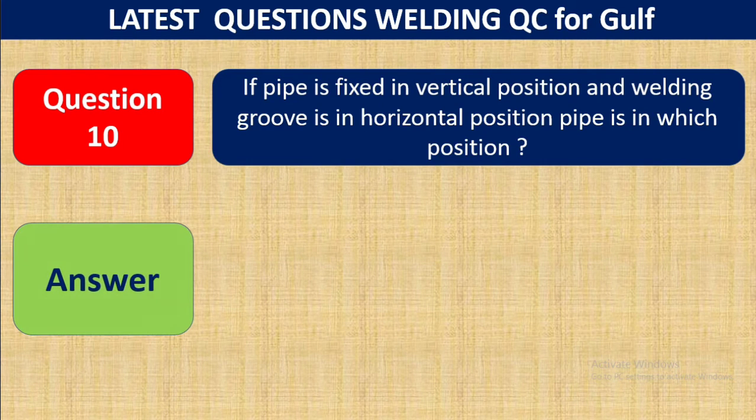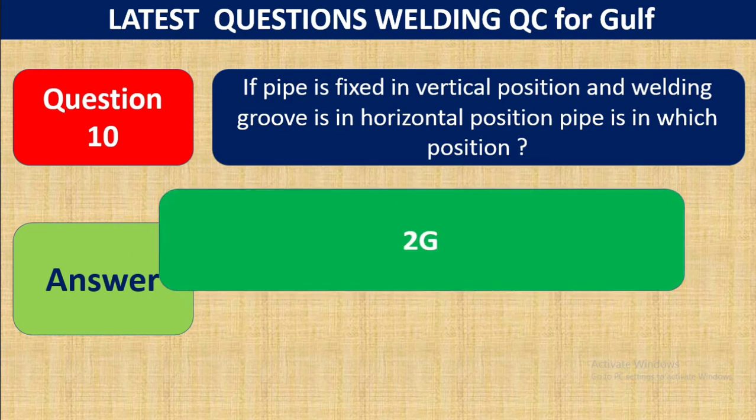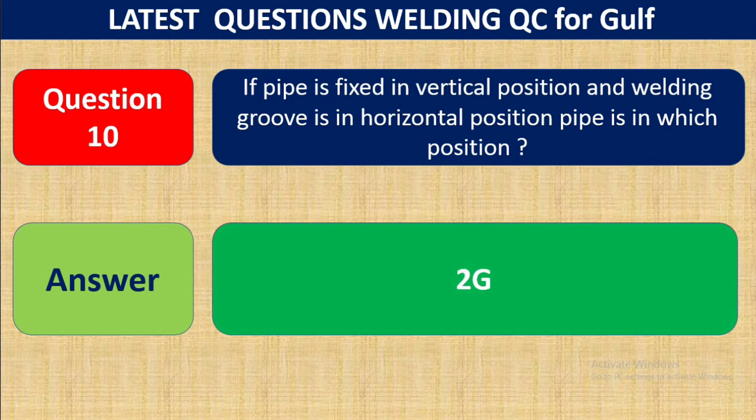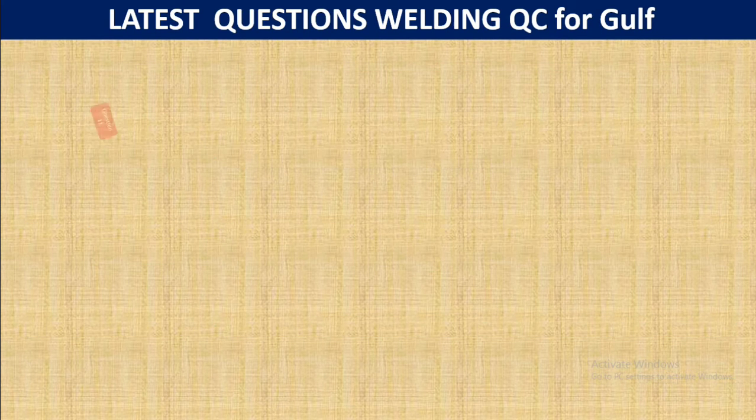Question 10. If the pipe is fixed in the vertical position and the welding groove is in the horizontal position, which position is it? This is called 2G. If the pipe is fixed in the vertical position and the welding groove is horizontal, then this is called the 2G position.